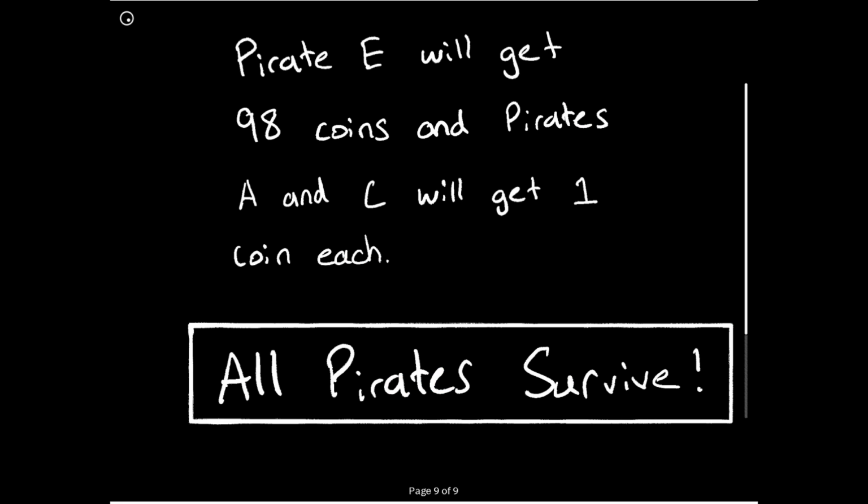So let's see our final answer. Our final answer is that Pirate E will get 98 coins and that Pirates A and C will get 1 coin each. And while it sounds bizarre, all pirates actually survive.